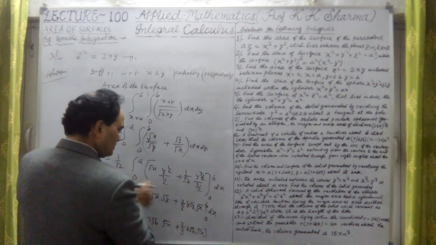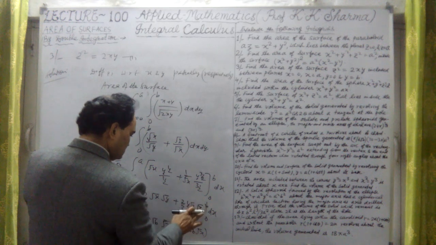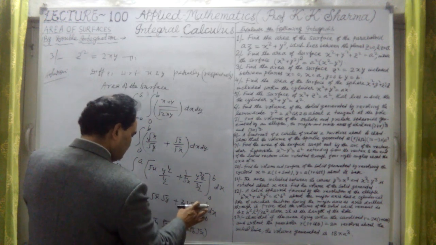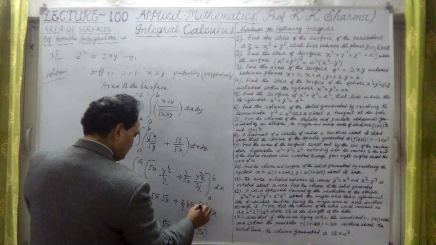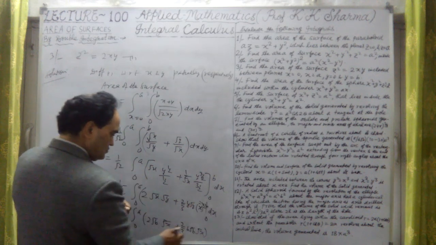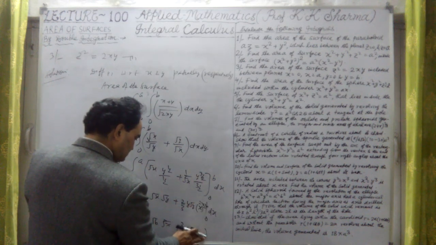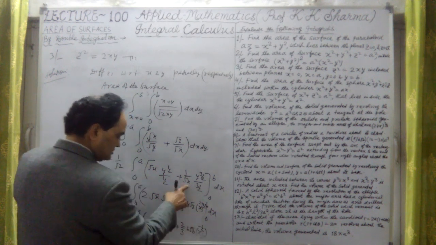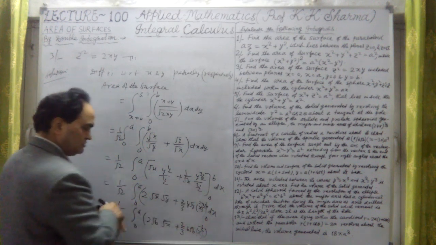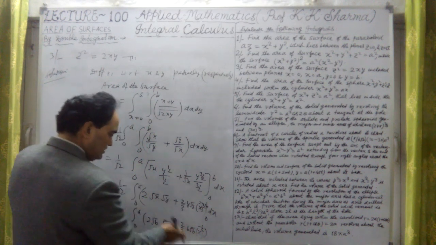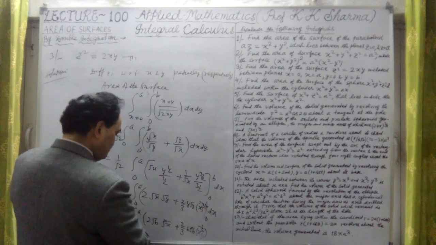I'm sorry, this is upon square root, or x raised to the power half it is. It is x raised to the power minus half. Okay, this is x raised to the power minus half, I'm sorry. This is minus half power because this is in the denominator, 1 upon under root x. 2 by 3 y raised to the power 3 by 2, that is this 2 by 3 b under root b.